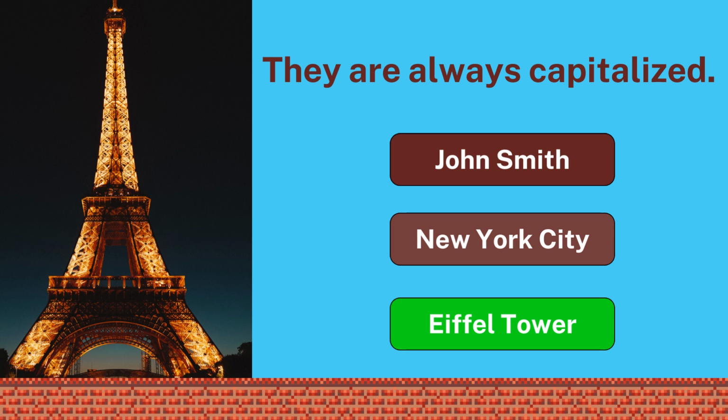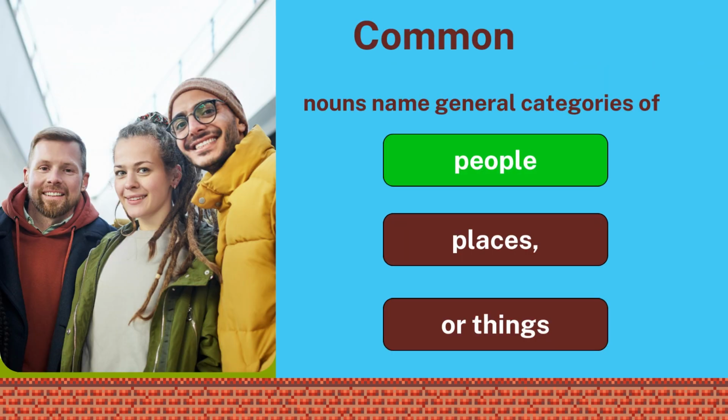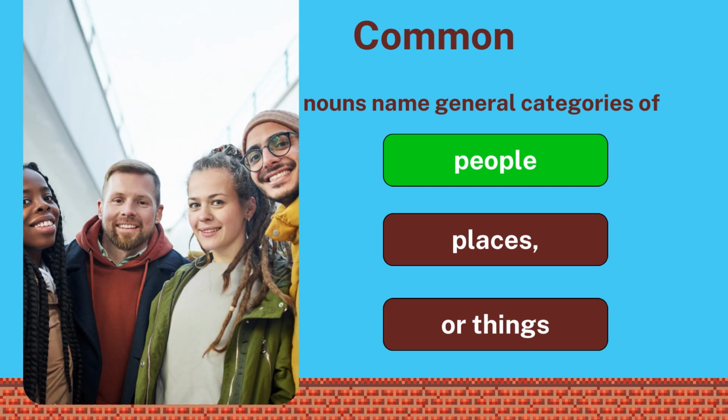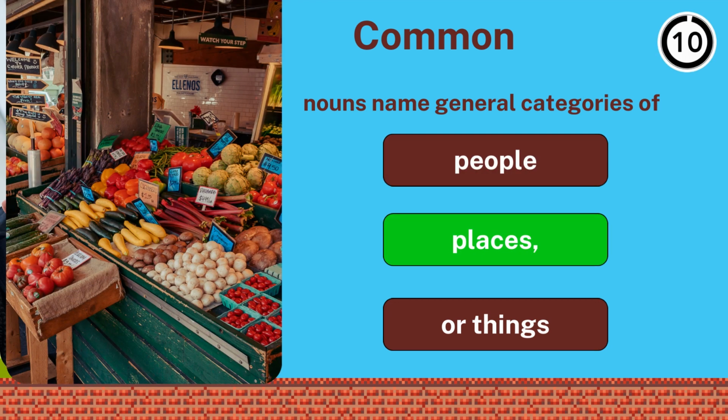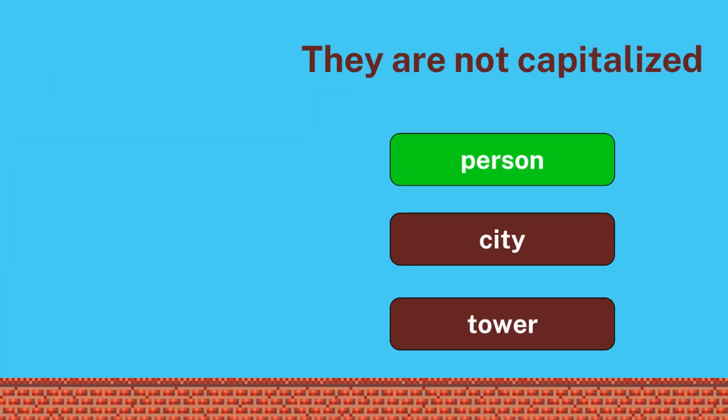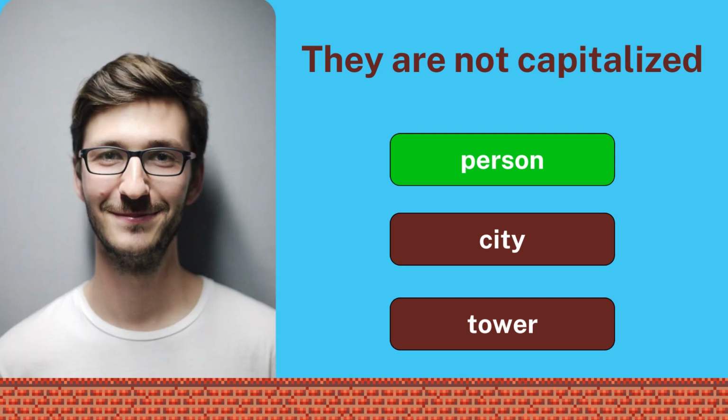But what about common nouns? A common noun names general categories, and we don't capitalize it, such as people, places, or anything. And as I said, they are not capitalized. Let us have some examples.